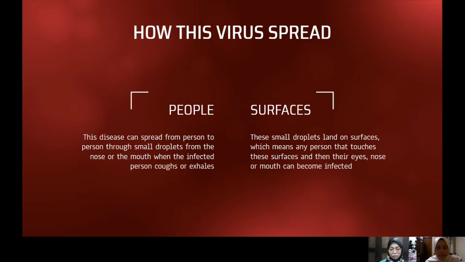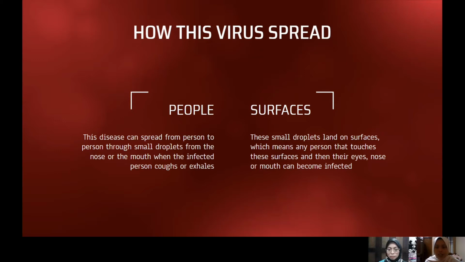How does this virus spread? This virus spreads through two main things, which are people and surfaces. This disease can spread from person to person through small droplets from the nose or the mouth when the affected person coughs or exhales. The virus can transmit between people if they do not keep a distance from each other.